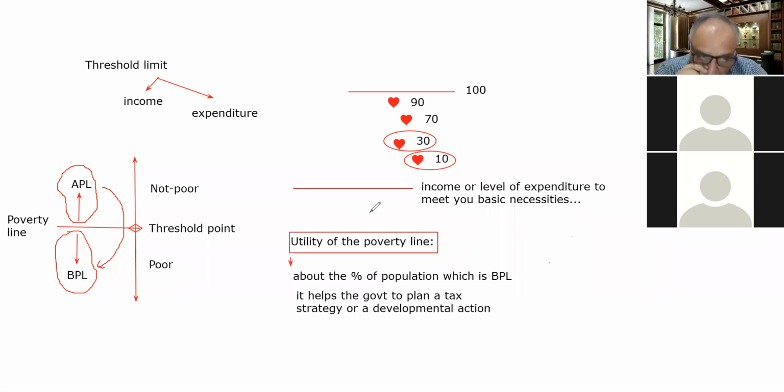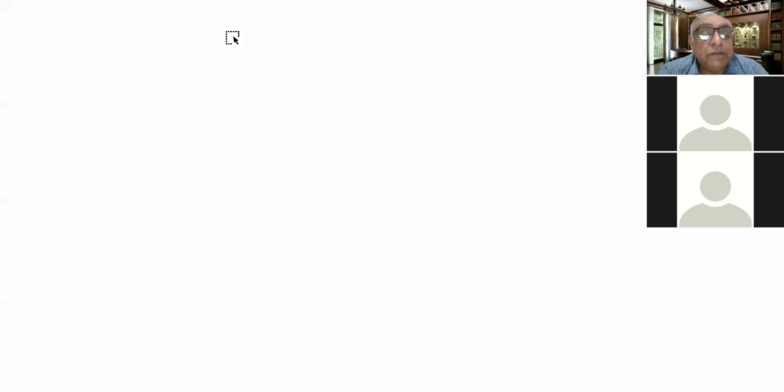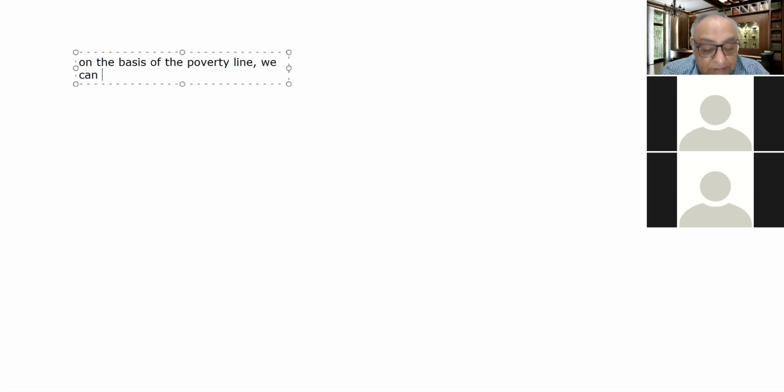Okay, no problem. So beta, this is the concept of the poverty line, right? Now let me tell you that on the basis of the poverty line, we can further categorize the population into various groups.